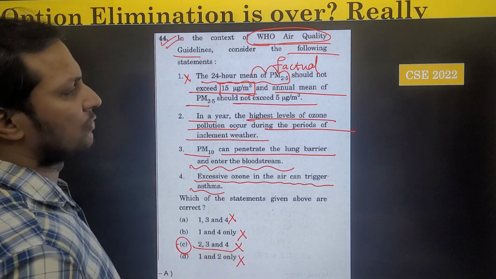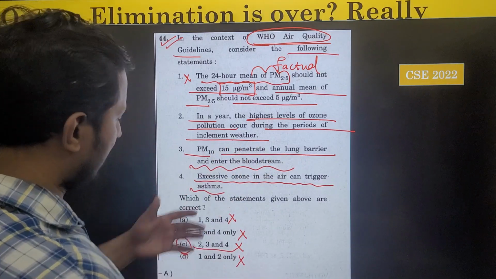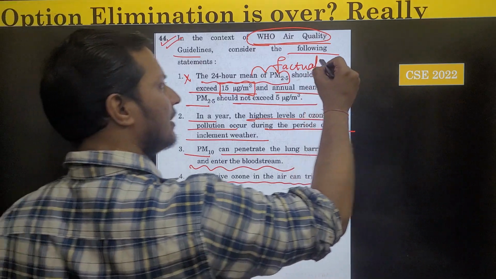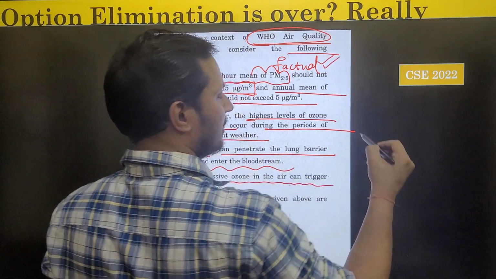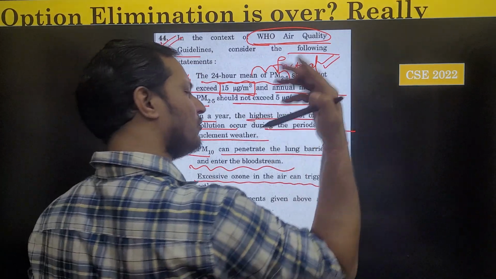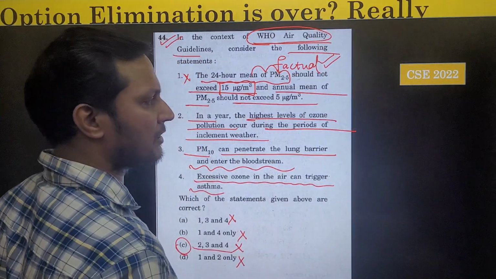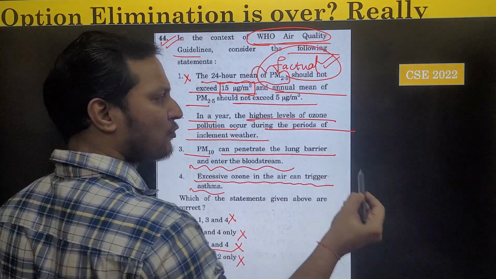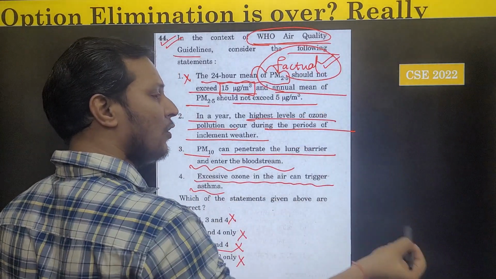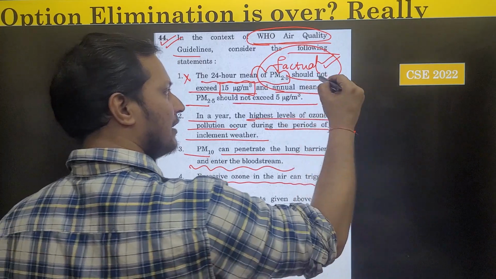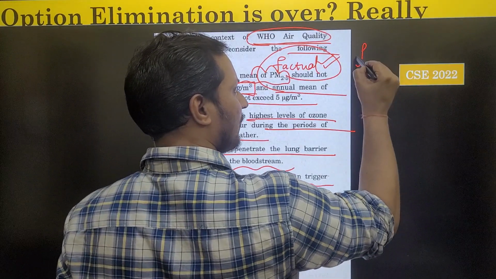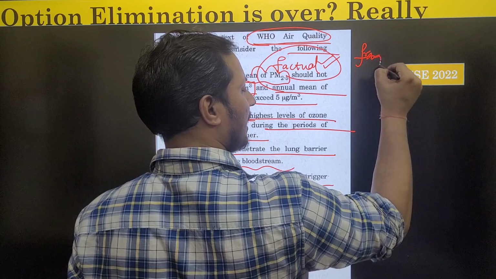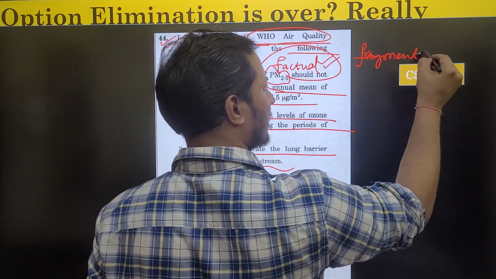He was saying, okay, so I get the wrong answer. Then I asked him, why are you applying this technique only? There are more than 10, 12, 15, 20 techniques of option elimination. Why are you just applying one technique? Guys, we have to apply all the techniques holistically. If we apply techniques in a fragmented manner, we will not get the answer.